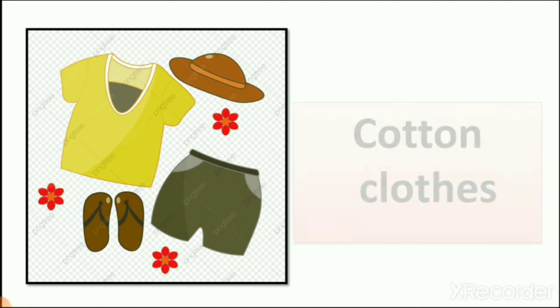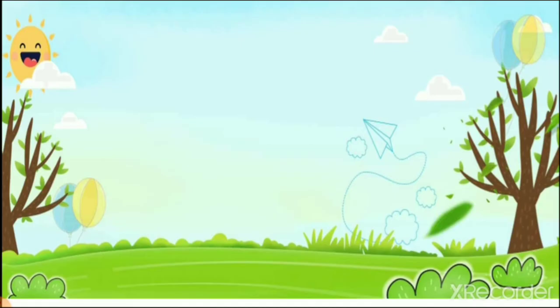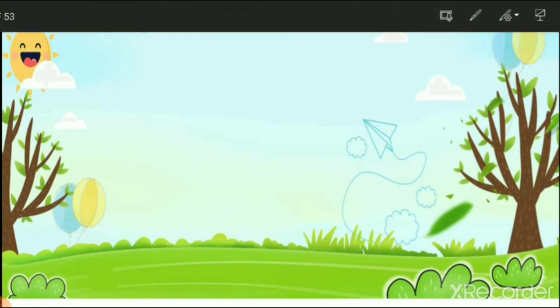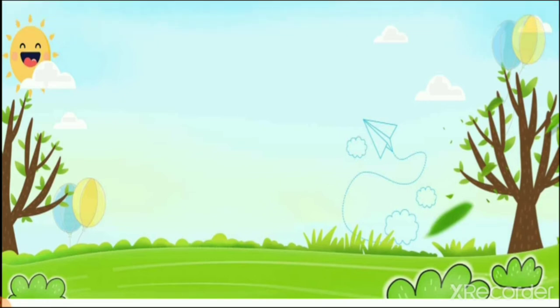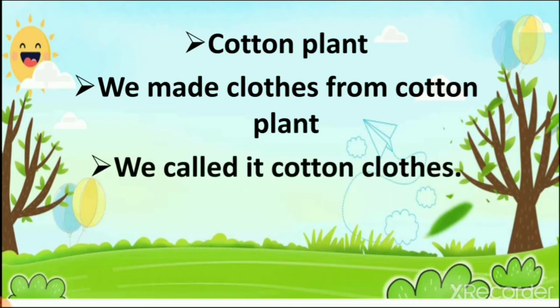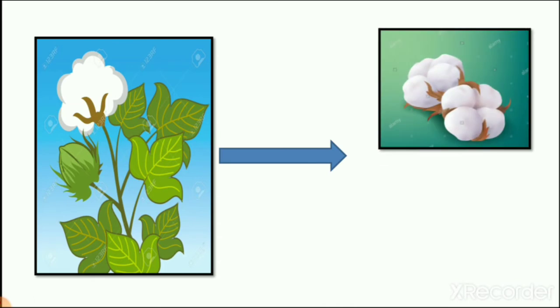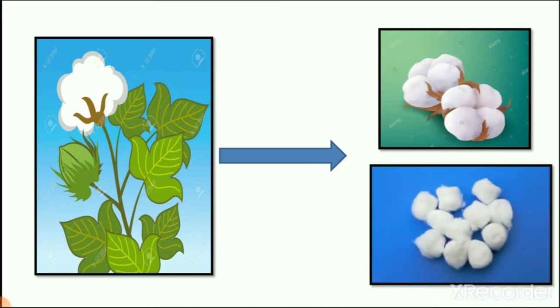So we wear cotton clothes in summer season, in hot days. Cotton plant gives us cotton, and this cotton we use to make clothes which we wear in summer season. Here you can see the picture of a cotton plant, right? So this is the cotton which we get from the plant.